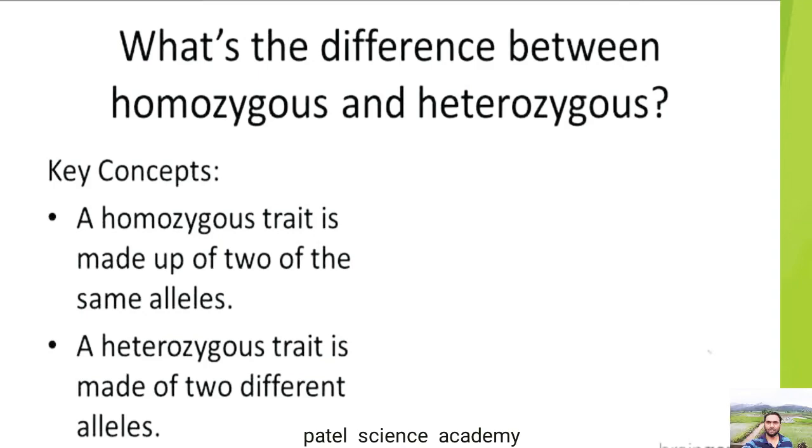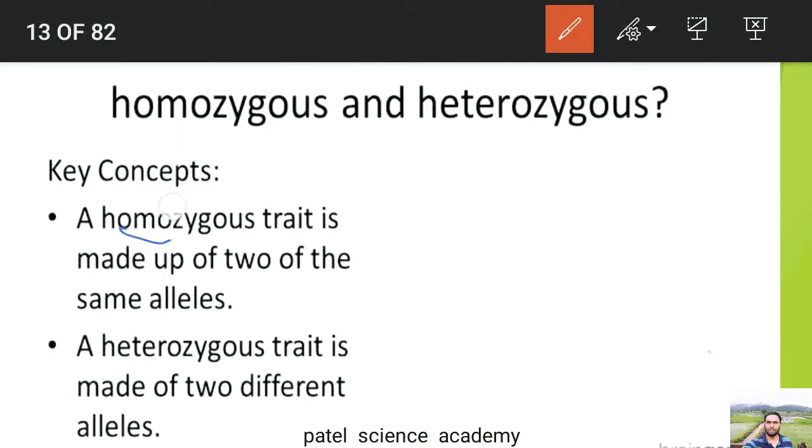Thereafter, what's the difference between homozygous and heterozygous? So dear students, a homozygous trait is made up of two of the same allele, as I told you, because the meaning of homo is same, and a heterozygous trait is made of two different alleles. So homozygous, which is also called pure, is an individual possessing identical alleles for a particular trait. It is called homozygous or pure for that trait. So homozygous breeds true to the trait and produces only one type of gametes. For example, the tall with the capital T.